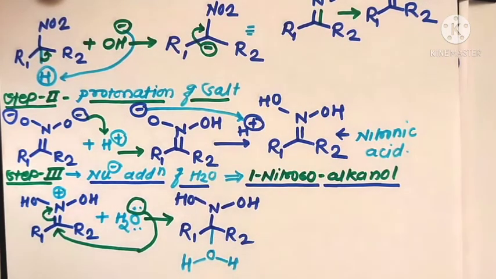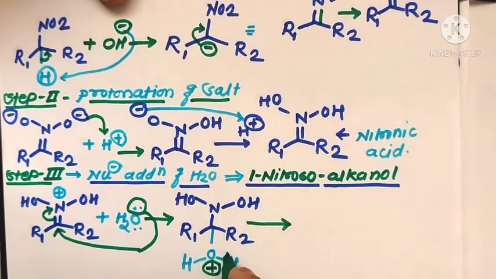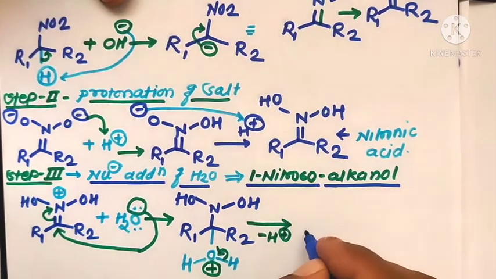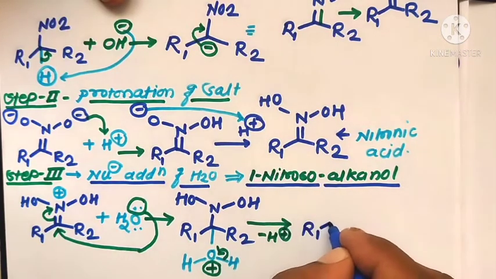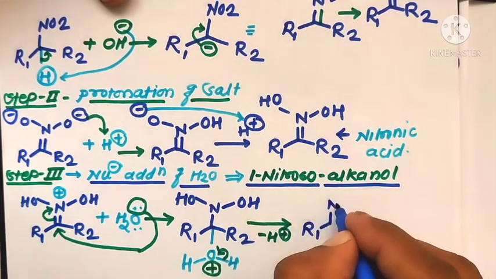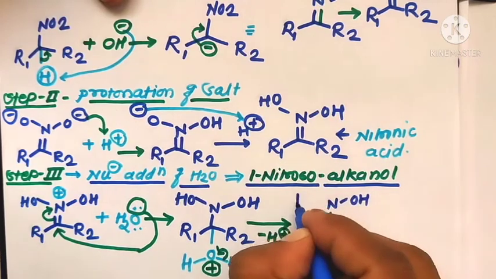Here the oxygen acts as a nucleophile, so it has one electron less, therefore this oxygen bears a positive charge, and it can abstract the hydrogen-bonded electrons. There is elimination of an H plus ion to form R1, R2, with OH groups on carbon and nitrogen.